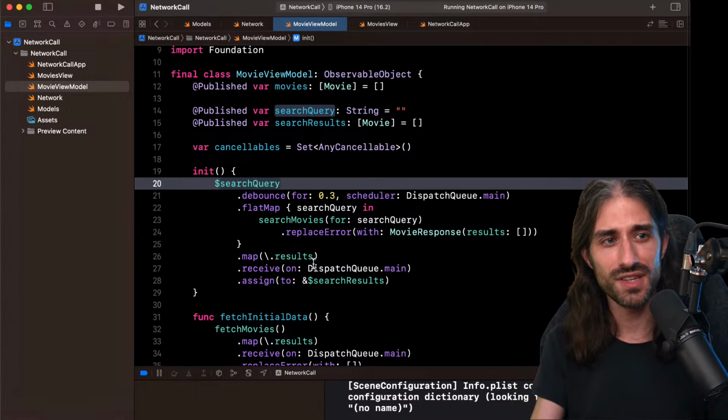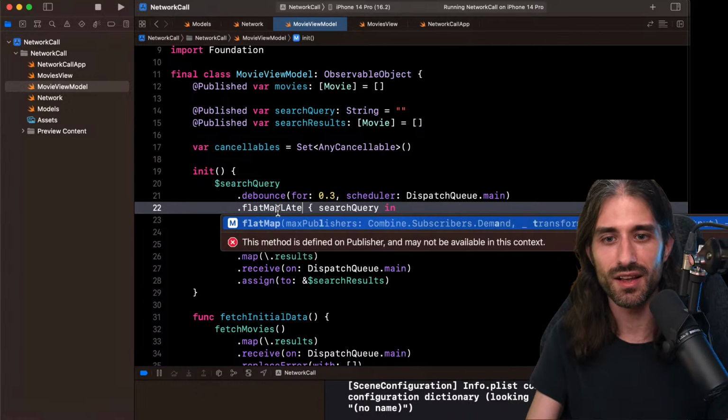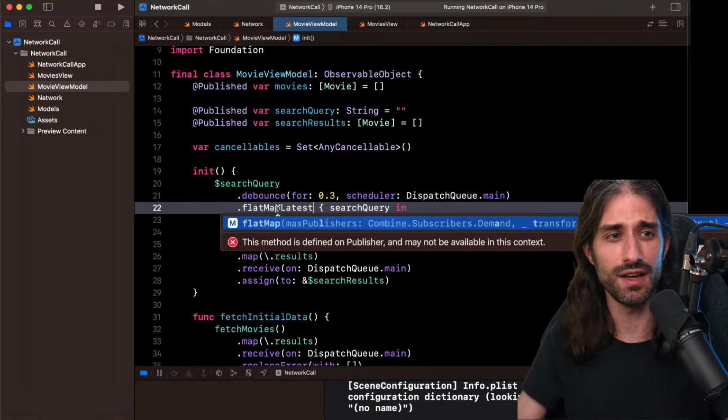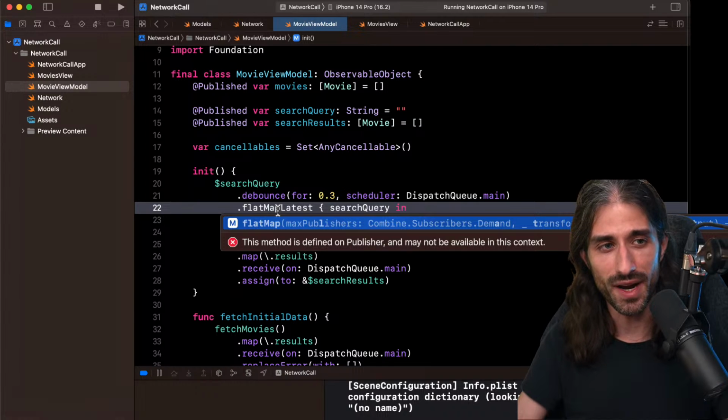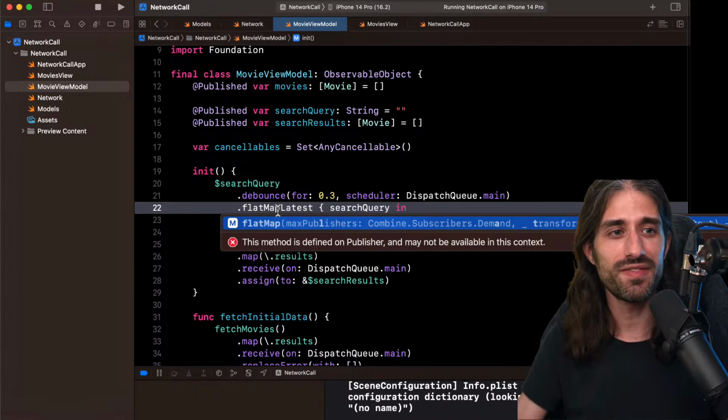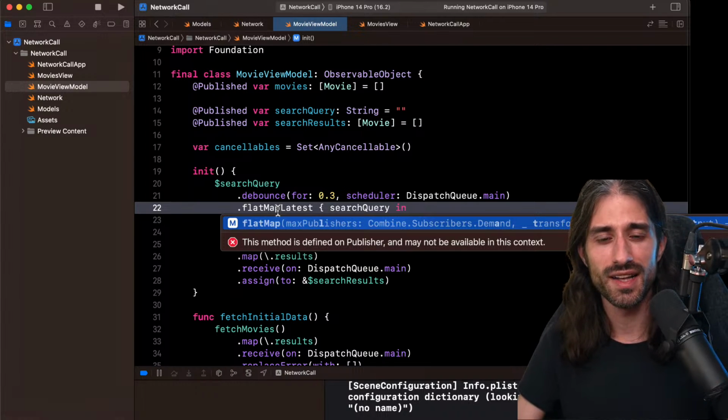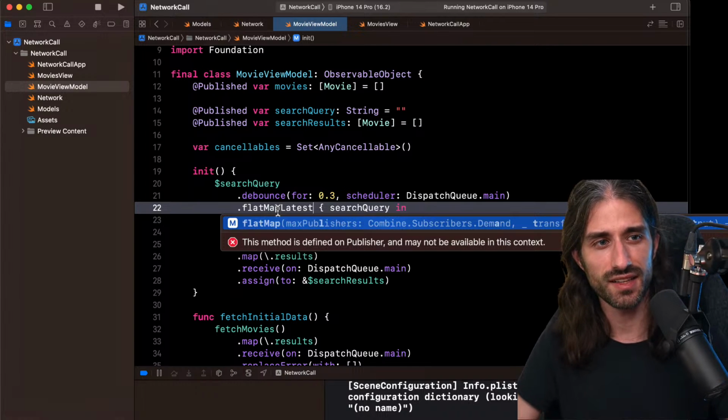So if you've used something like RxSwift, you might have used something like flatMapLatest. It doesn't exist in Combine. You don't have flatMapLatest, but you have the same feature that's available slightly differently. So the idea with flatMapLatest is that, as the name suggests, you will only receive results for the most recent.